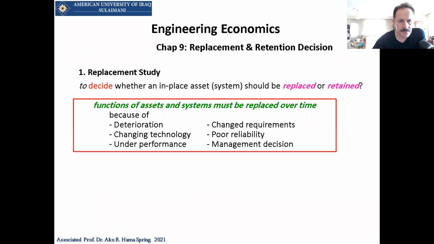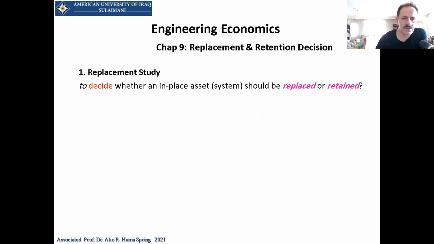We said that to decide whether we want to replace or retain, we need to have a study. This study is called a replacement study. Replace and retain means you have to make an economic analysis, the economic analysis that we need to decide whether we are going with D or with C. So we have to make a choice, make a decision, and this decision means that you have to make an analysis.